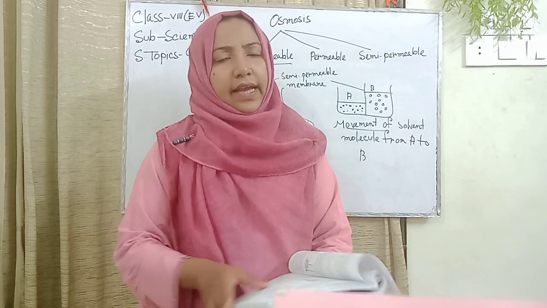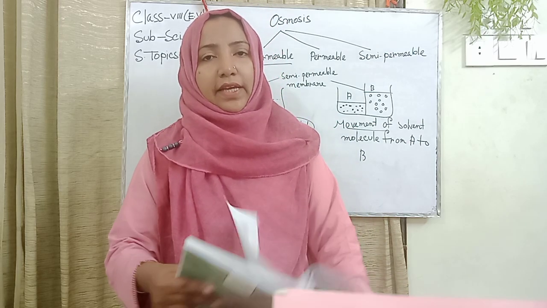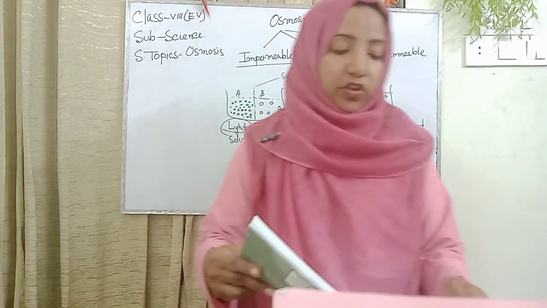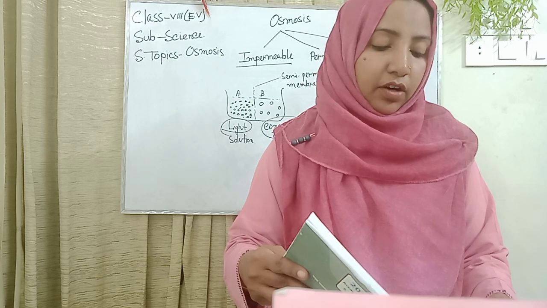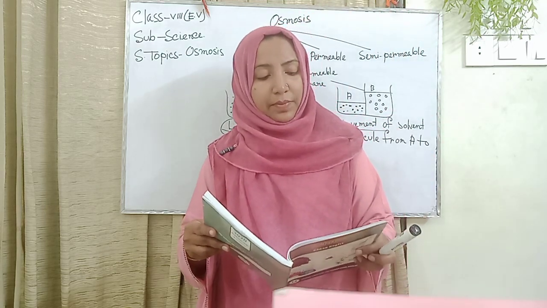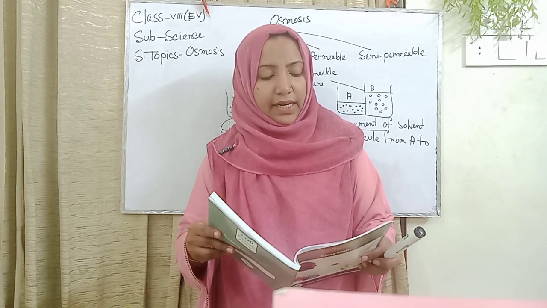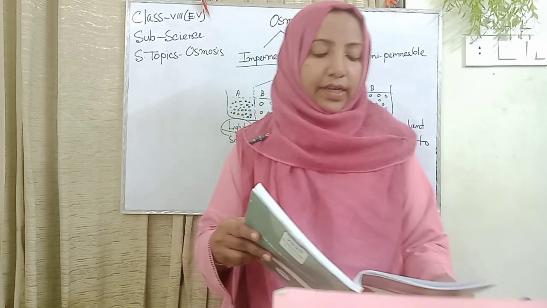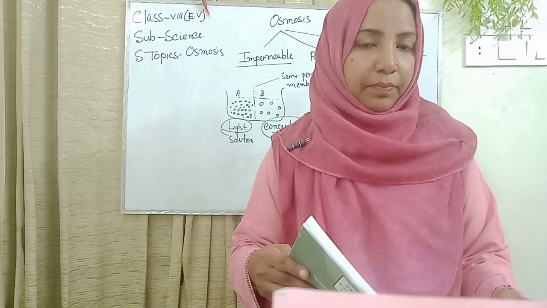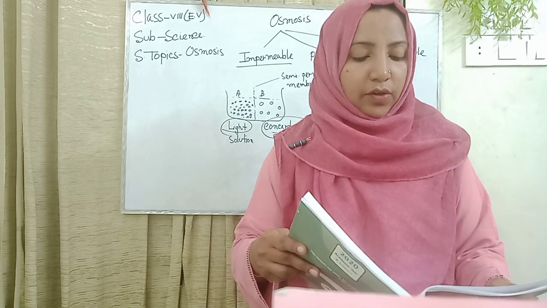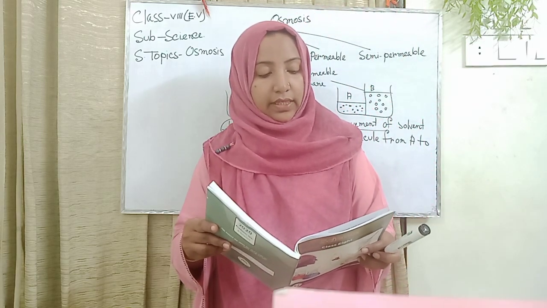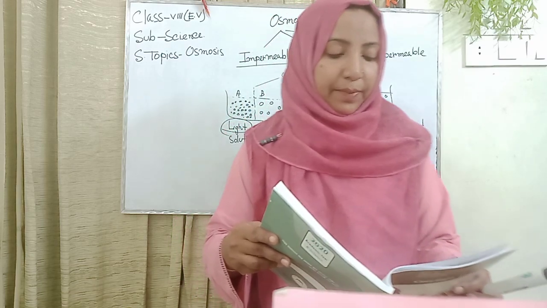Now, again, I will explain the importance of osmosis. The cell membrane or plasma membrane of the living organism acts as a semi-permeable membrane. Mineral salts dissolved in water enter into and pass out from the cell through the plasma membrane. Intracellular water and the mineral salt solution together is called cell sap, or simply sap.